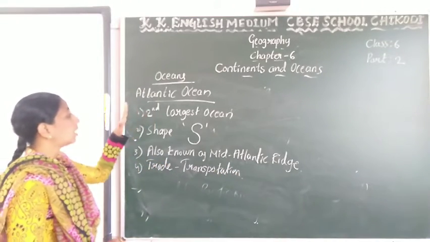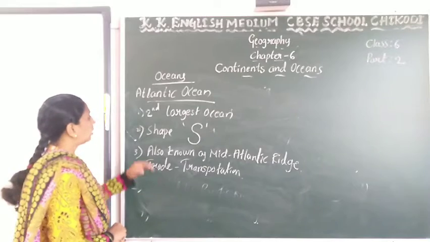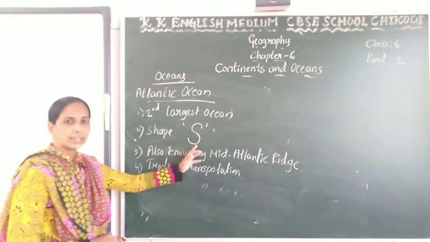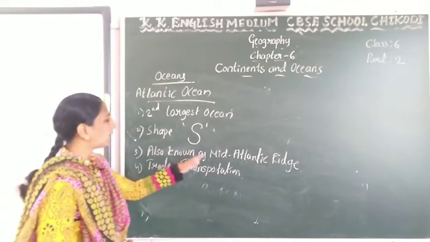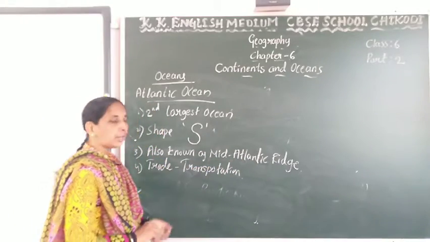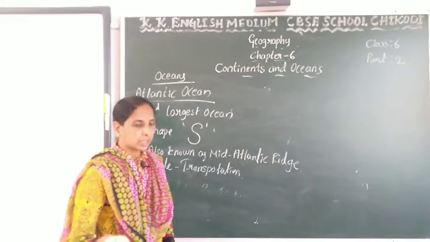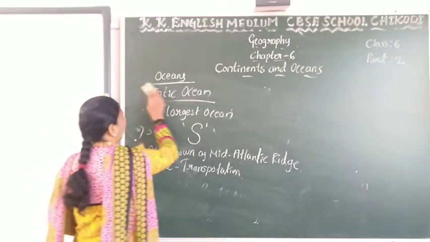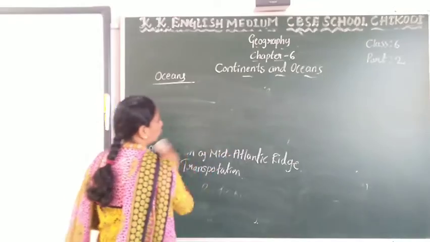The Atlantic Ocean is the second largest ocean. The shape of the Atlantic Ocean is S shape, and we are calling that the Mid-Atlantic Ridge, and we are using it for trade transportation. Okay, and that is the Atlantic Ocean.